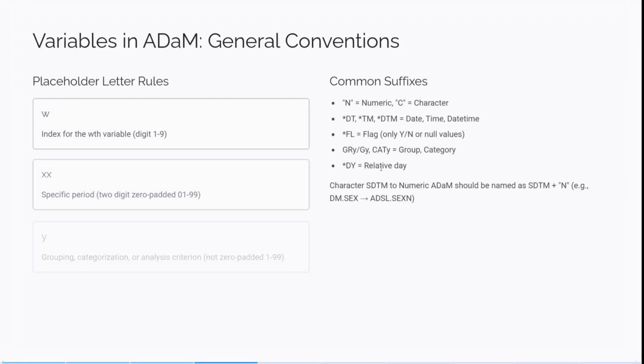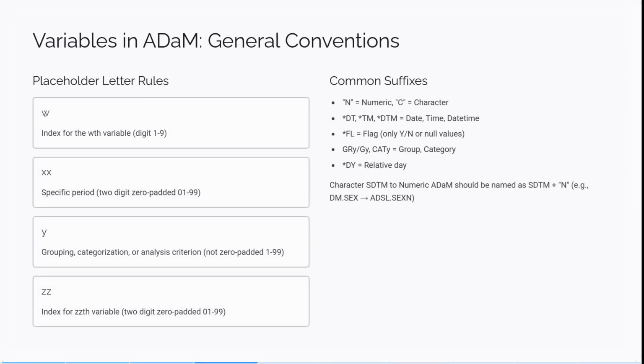So if you check the general conventions, W represents the variable digit 1 to 9. xx represents the specific period, like NR01 flag or TRT01P, two digits from 01 to 99, and grouping categorization analysis criteria. y represents the grouping, like AGEGR1, AGEGR2, so it should not have 01 here, just one character, one numeric value. z represents the two-digit zero pattern, so it is an 01 flag.